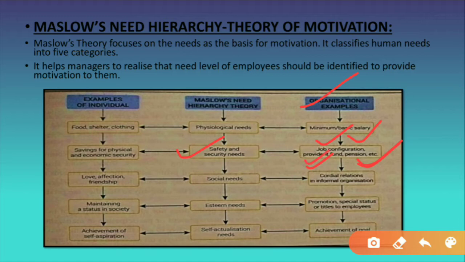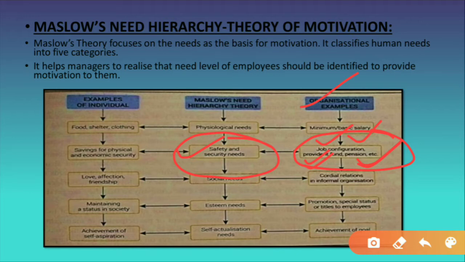And provident fund is the fund which is deposited with the company each month, out of the salary of the employees. Some part of the salary is deposited as provident fund, and after they leave the job the provident fund is given to them. So for the safety and security of the employees, so that they can live and enjoy their life in future, they require the security of the job, the provident fund, and the pension fund.